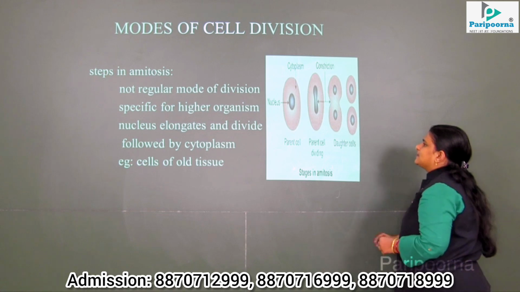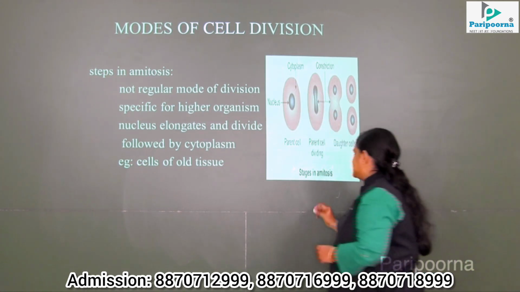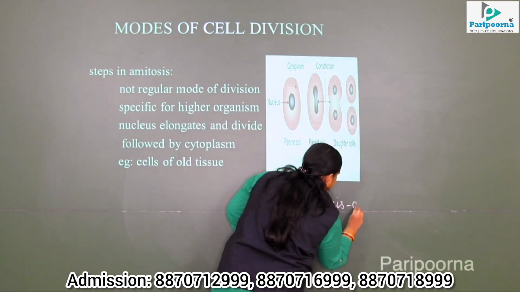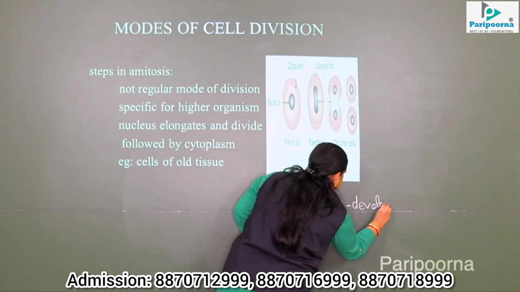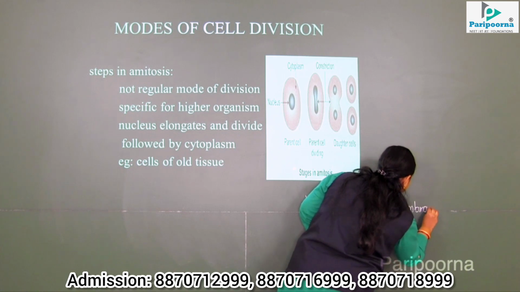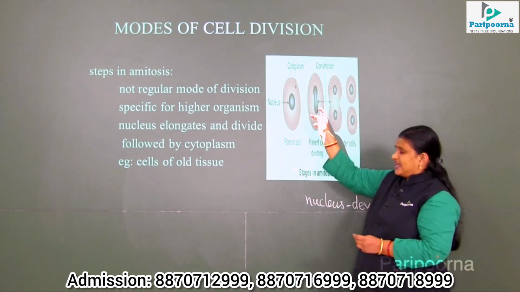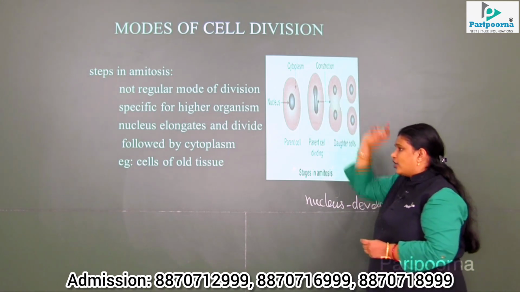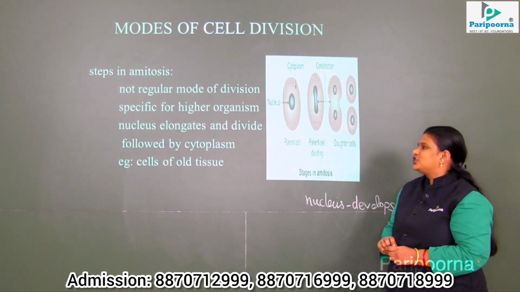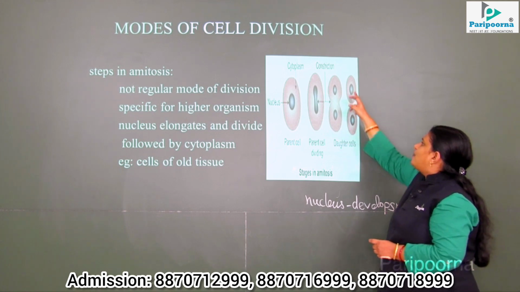So what happens? First the nucleus elongates. This nucleus develops a membrane. Be clear with that: this nucleus develops a membrane, they are ready for stretching and they get elongated. Then finally they get divided. So this is nuclear division, and it is followed by cytoplasmic division.